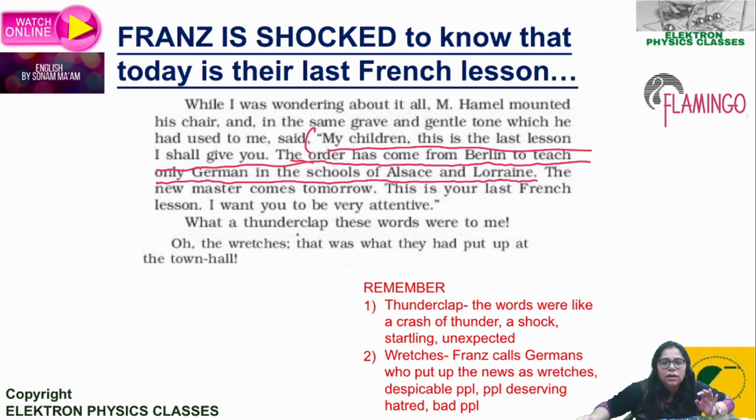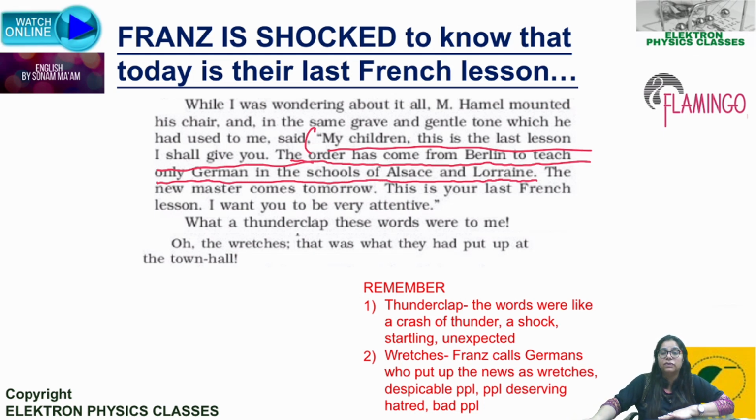What a thunderclap these words were to me. What's a thunderclap? Something that comes as a shock to you, something you have never expected. So these words were a thunderclap for Franz. These are also very important lines of the chapter. What words?